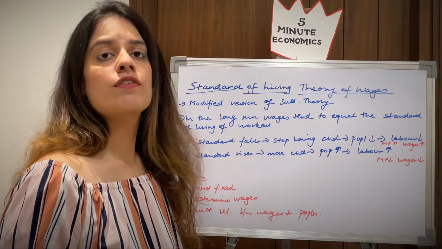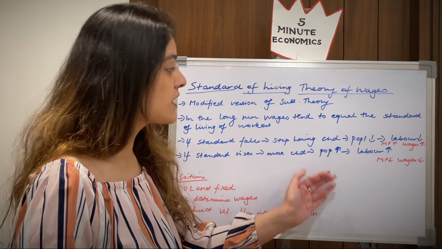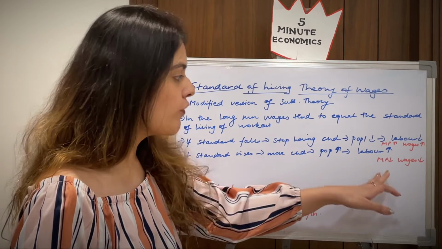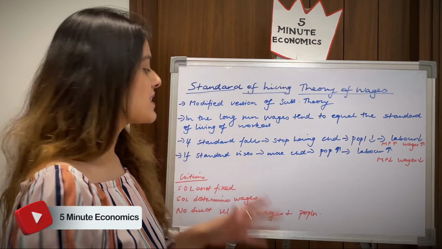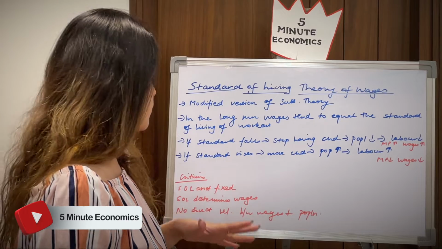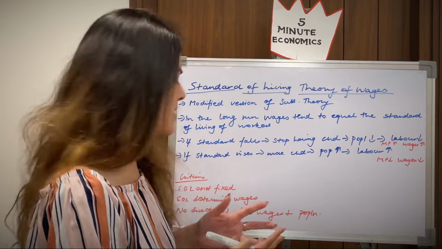Similarly, if the standard of living rises, then of course they will have more and more children, population is increasing, labor is increasing, due to which the marginal productivity of labor will fall and wages will fall. So ultimately what it means is that in the long run, wages tend to equalize, and that is what they've said. Again, a very wrongly stated theory, I would say.